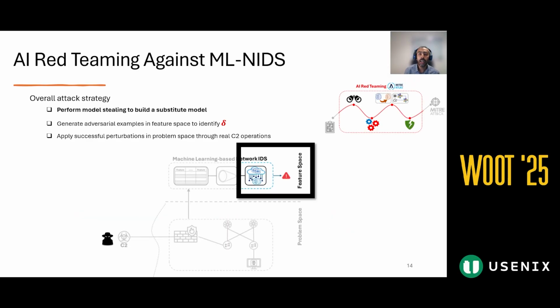After defining the high-level attacker goal, let's look at the overall steps required to achieve it. We assume the attacker strategy in three main phases, starting with model stealing, where the attacker builds a substitute model to avoid high interaction with the actual system.